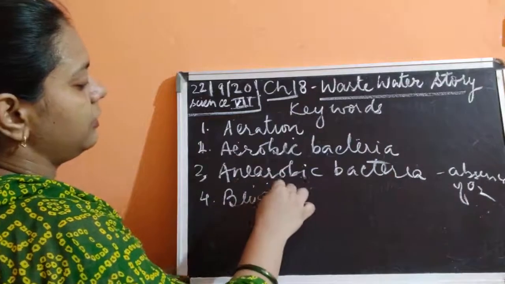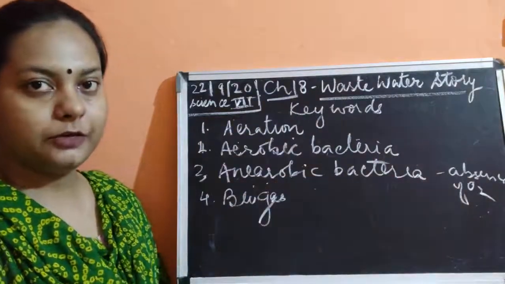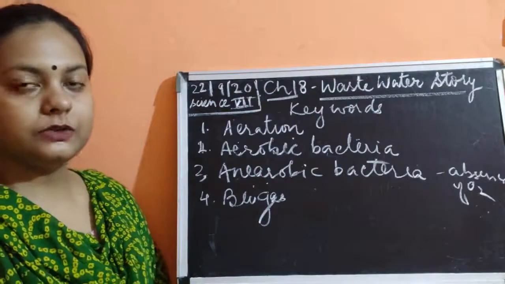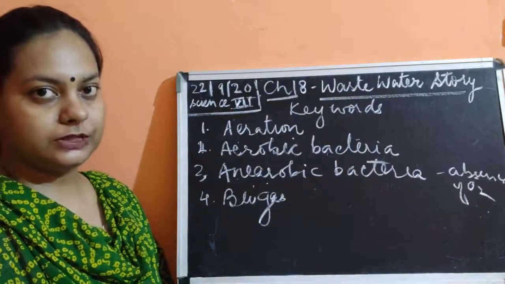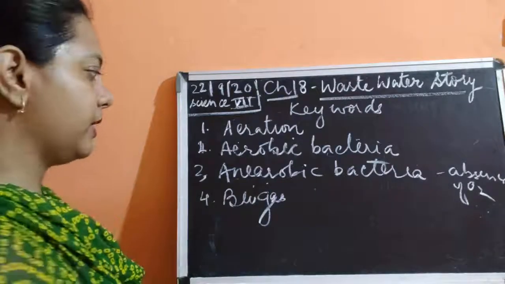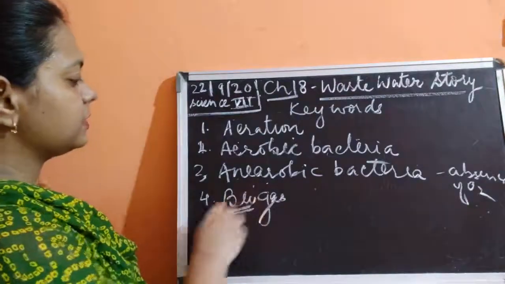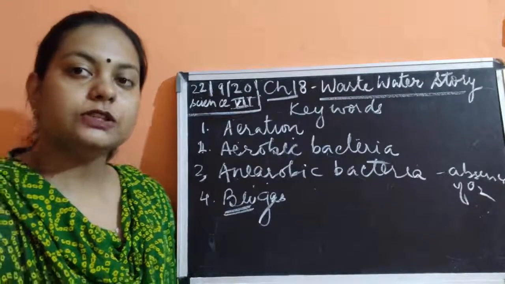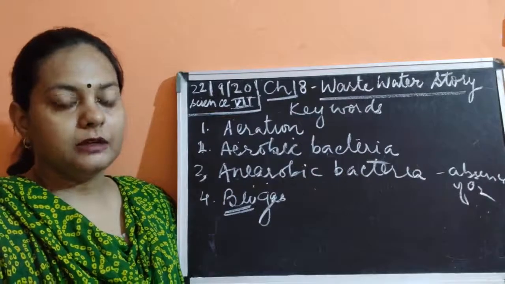The next is biogas. How will you define this? Biogas is a product of the anaerobic bacteria which were acting upon the sludge. As a result, it produces a gas which is utilized for domestic purposes. This is known as biogas because it is being generated from bacteria which are living in nature.